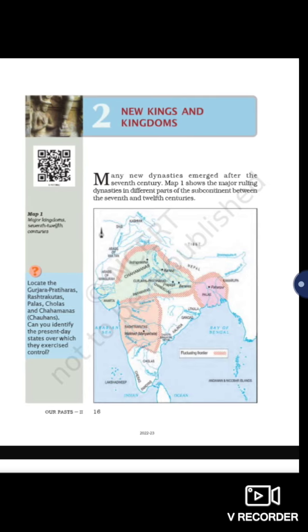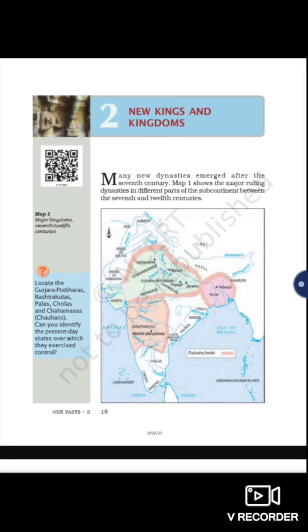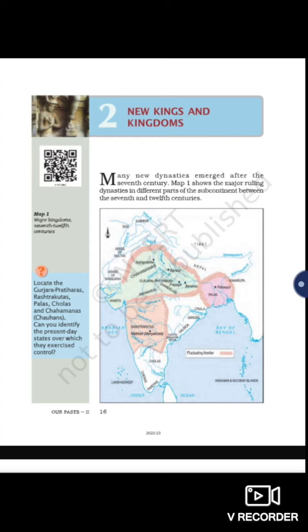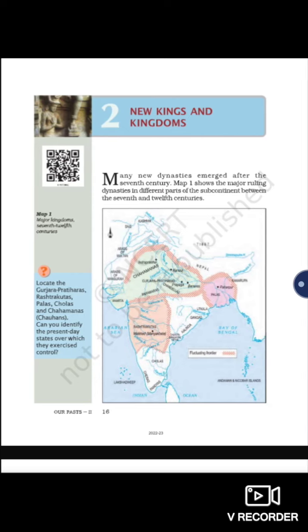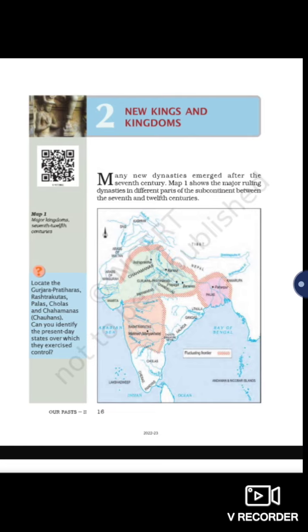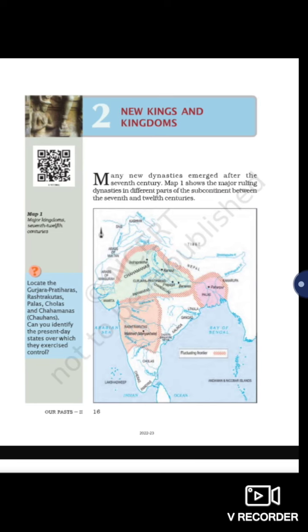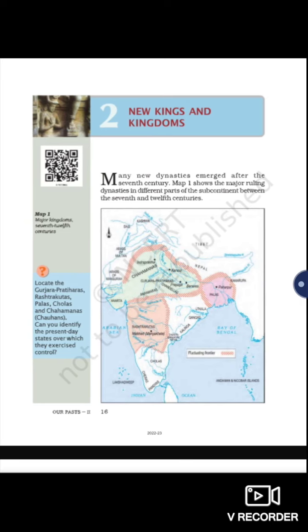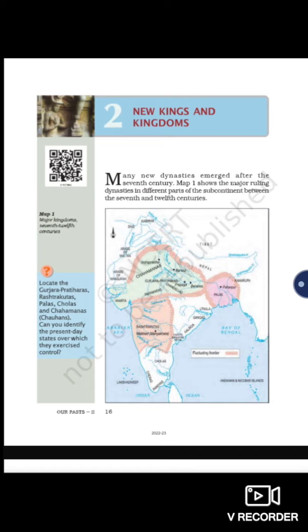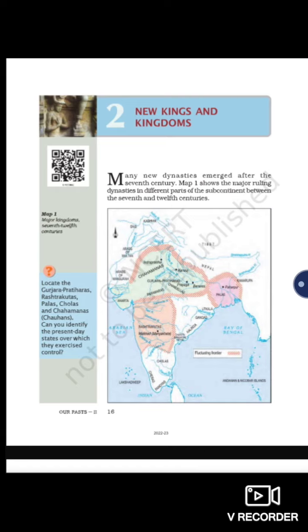The medieval period had a lot of changes compared to the olden age. As given in the textbook, many new dynasties emerged after the 7th century. Dynasties means kingdoms, like the Cholas, Pandyas, and Cheras, the new dynasties who came to India in the 7th century, in the medieval period.